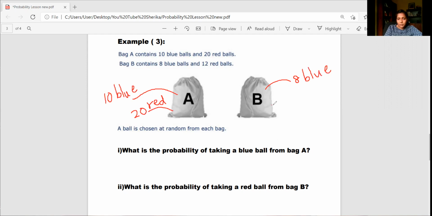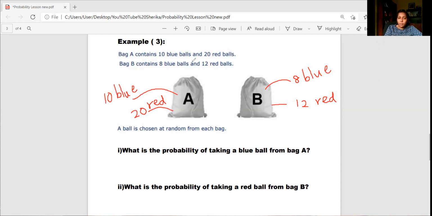And I have 12 red. Okay, right. Now let's move to the questions. A ball is chosen at random from each bag. The random means without looking, right? Now, my first part, what is the probability of taking a blue ball from bag A?